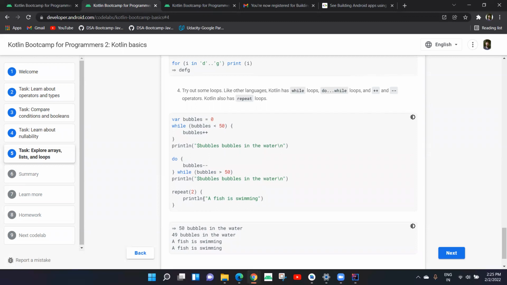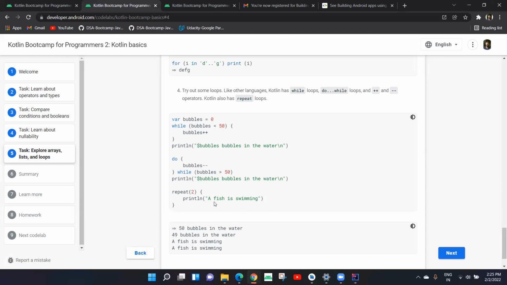Oh, I'm sorry, I'm explaining the last one. So it's repeat 2. It means repeat 2 times the command below. So the command is the print line, print a string, a fish is swimming. So yes, in the result, it prints a fish is swimming 2 times because of the repeat 2. Yes, great.